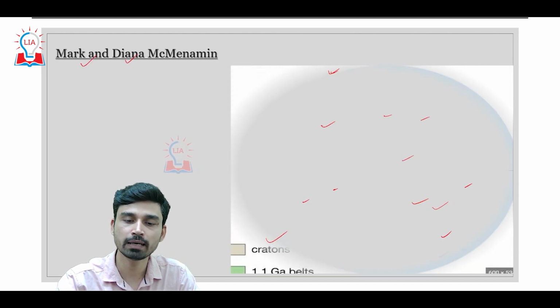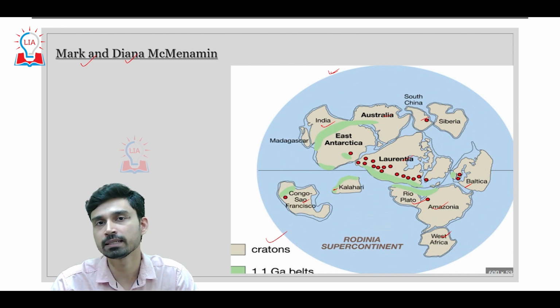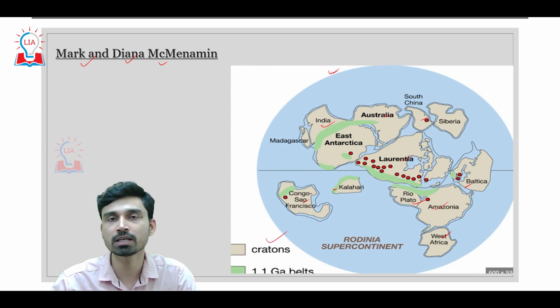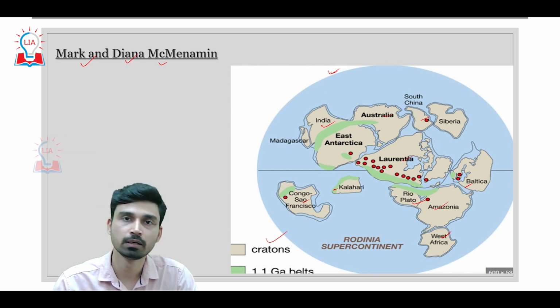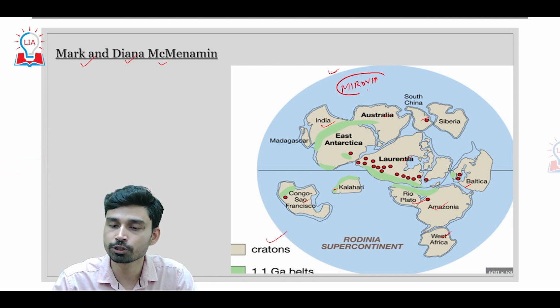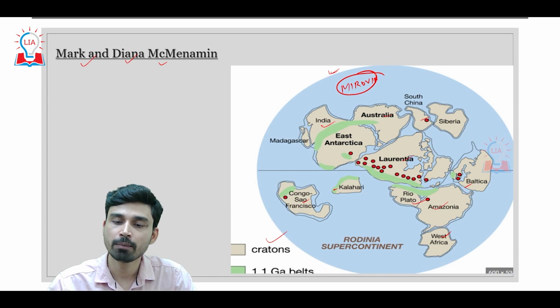If you look at the name, the word Rodinia has a Russian origin, where it was named by Mark and Diana McMenamin, and also the vast ocean that used to surround this Rodinian landmass was given the name Mirovia, which is also a word of Russian origin. So at that time we have one supercontinent, Rodinia, and one large super ocean, that was Mirovia.